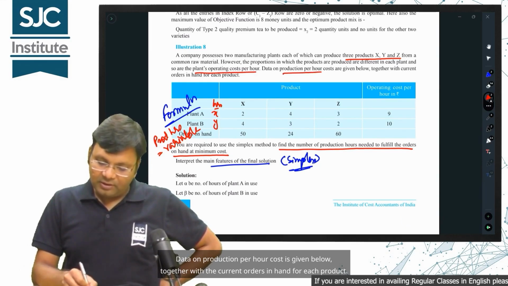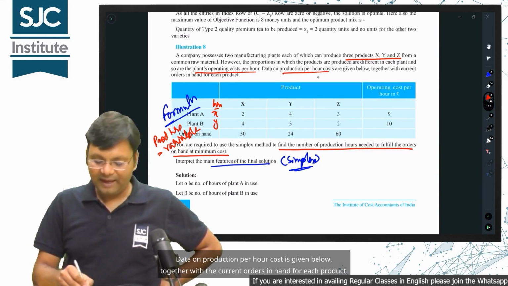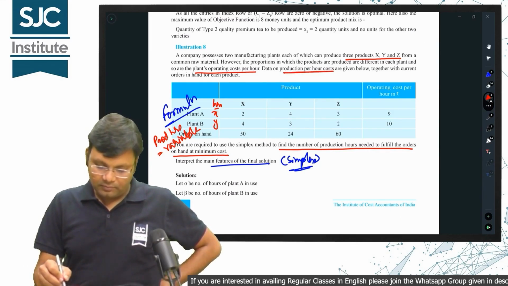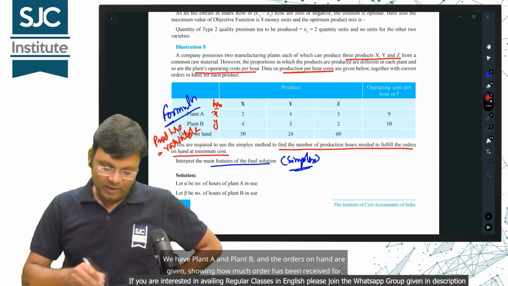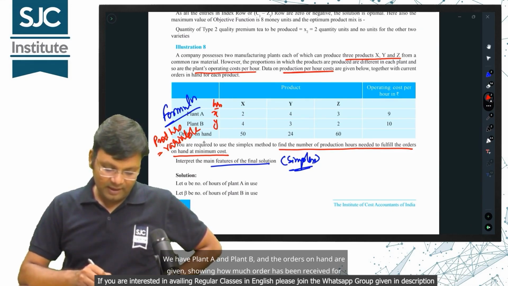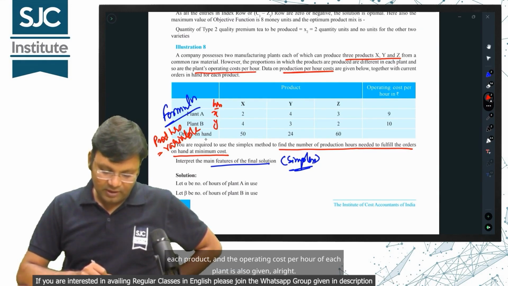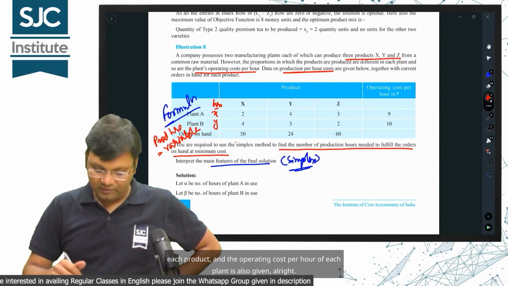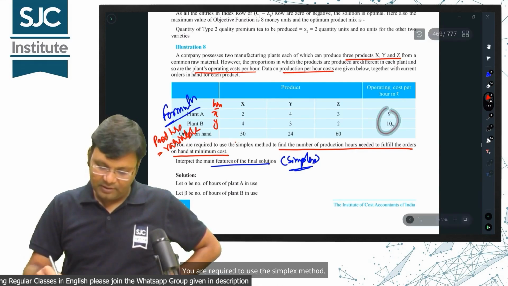Data on production per hour cost is given below, together with the current orders in hand for each product. So we have products x, y, and z. We have plant A and plant B, and the orders on hand are given, showing how much order has been received for each product, and the operating cost per hour of each plant is also given. You are required to use the simplex method.